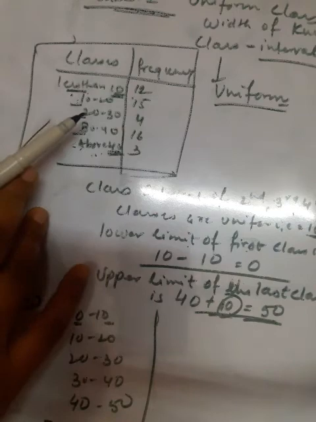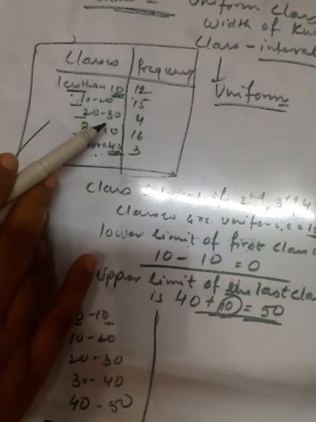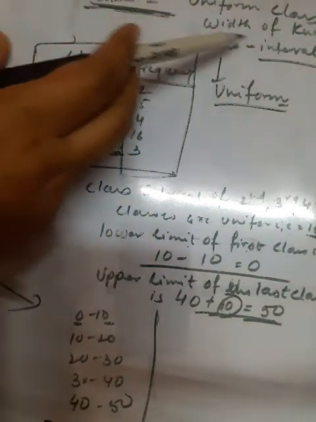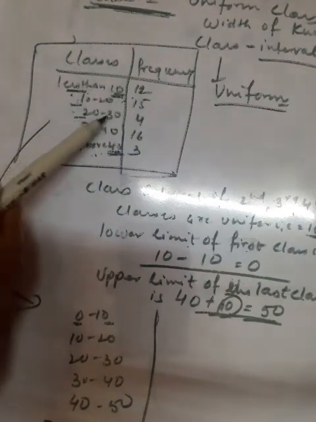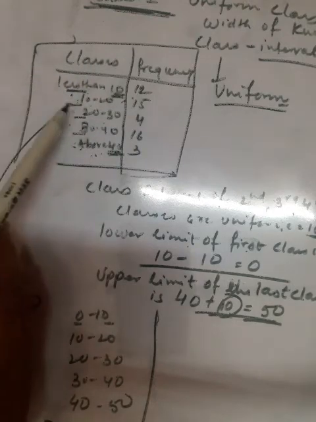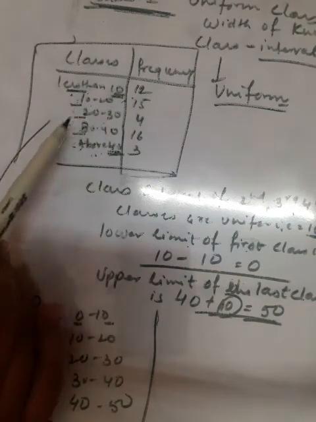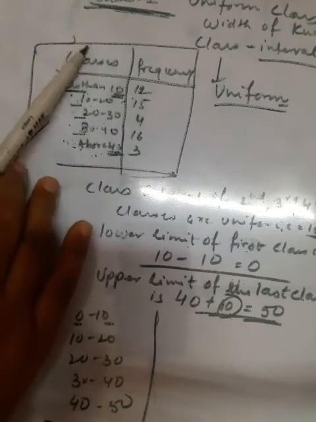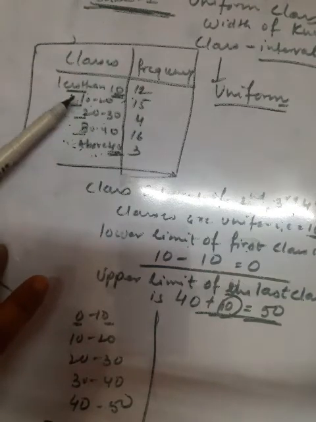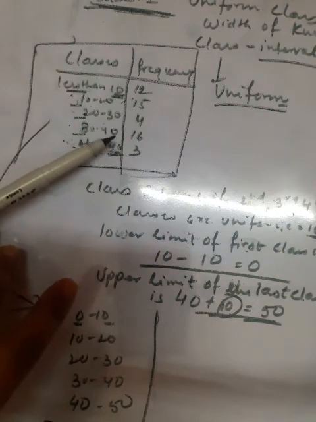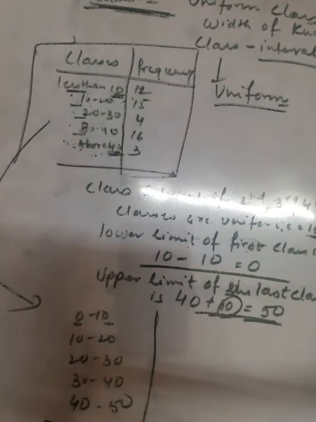Sometimes in some tables the class interval is not constant, that would be case 2. Case 1 that I discussed is uniform class widths. Uniformity in class widths means everywhere the class interval is 10. Class widths is also known as class interval. Sometimes, in case 2 that I will discuss, the class interval is not uniform. In that case, how is an open-end series converted into a continuous series?